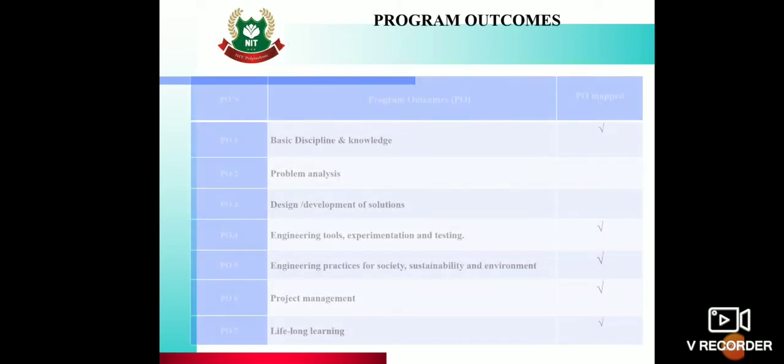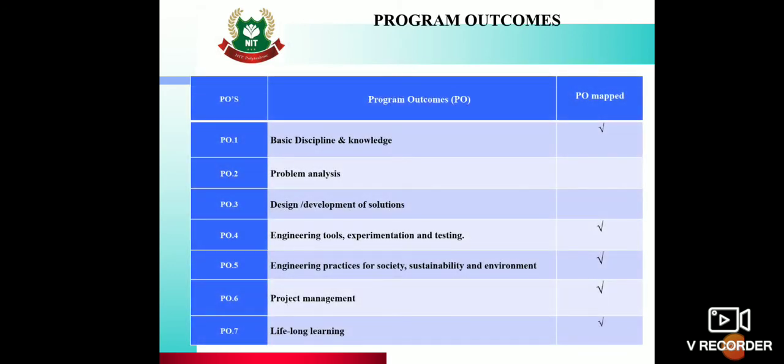Then program outcomes. Program outcomes here are basic discipline and knowledge, then engineering tools, experimentation and testing, then engineering practices for society, sustainability and environment, project management and lifelong learning.